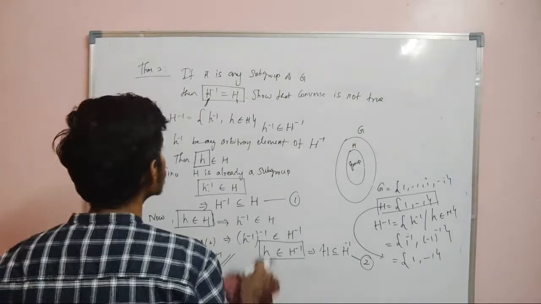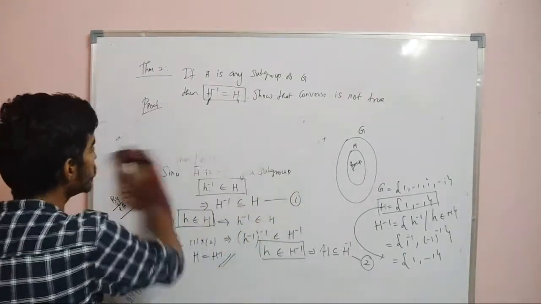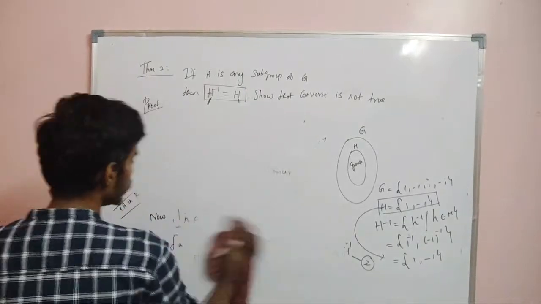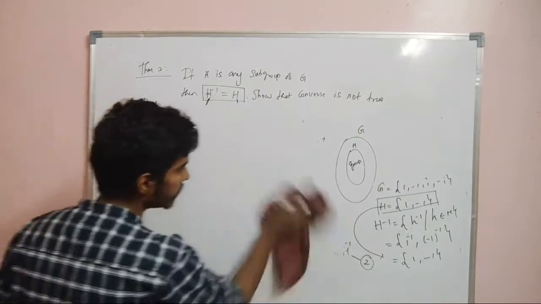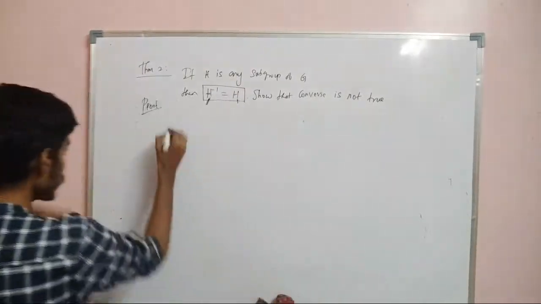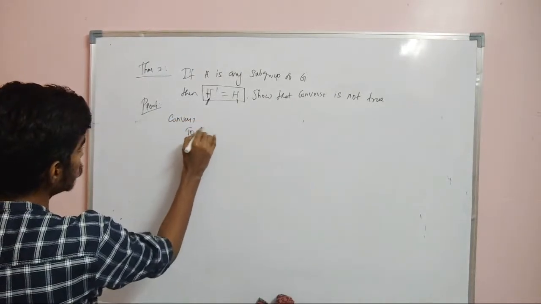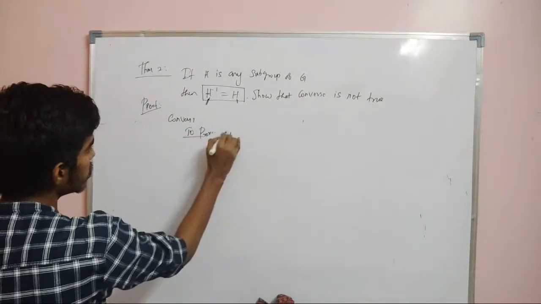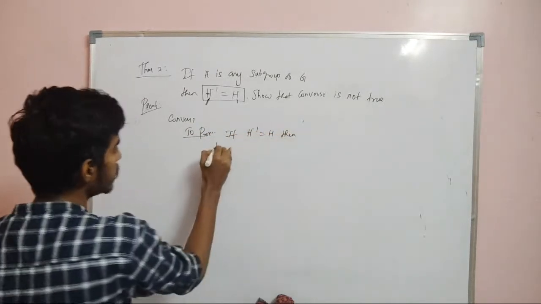Now we need to show that the converse is not true. Converse is not true means, whenever H inverse is equal to H, H need not be a subgroup. If H is a subgroup, then H inverse will be same as H, but the converse is not true. So that is what we need to prove: if H inverse is same as H, then H need not be a subgroup.